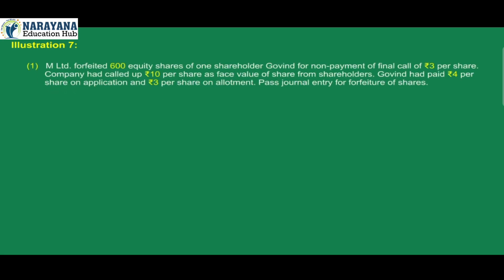Illustration 7. 1. M Limited forfeited 600 equity shares of one shareholder, Govind, for non-payment of final call of Rs 3 per share. The company had called up Rs 10 per share as face value of share from shareholders. Govind had paid Rs 4 per share on application and Rs 3 per share on allotment. Pass the journal entry for forfeiture of shares.